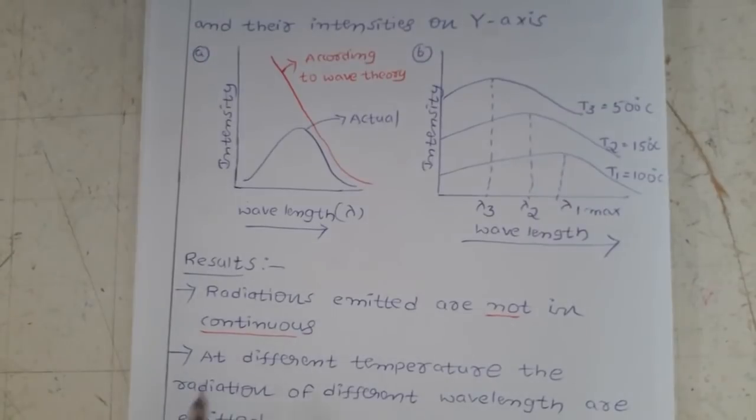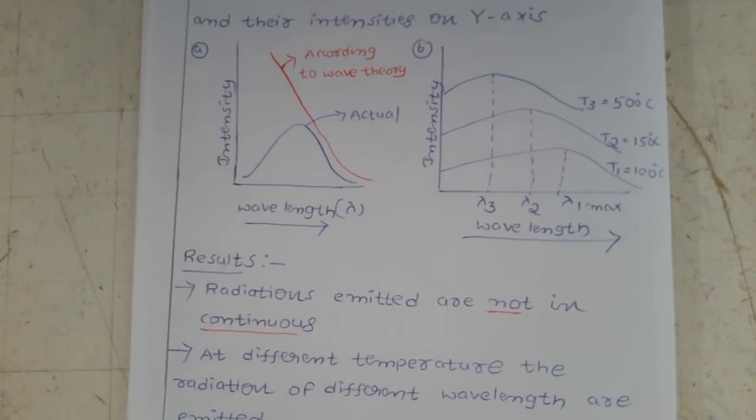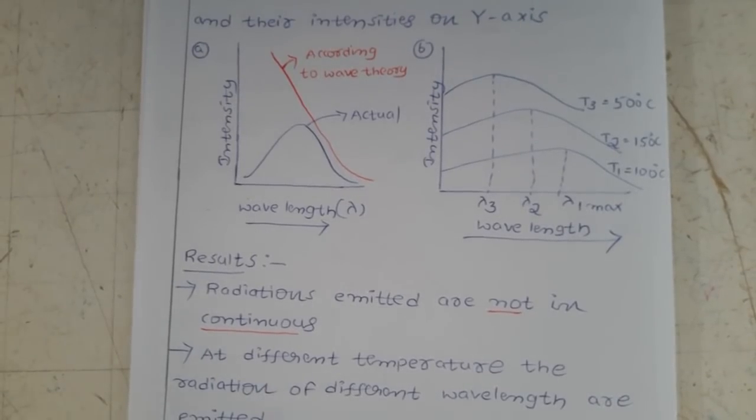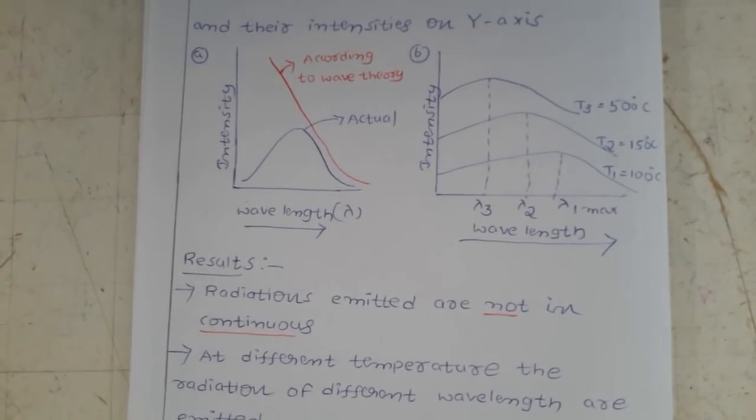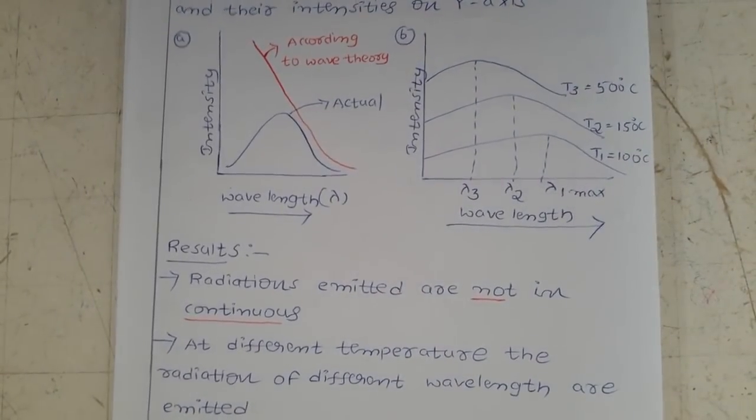What I want to convey is that if electromagnetic radiation had only wave nature, then it should be continuous. But here, the radiations emitted are not continuous.